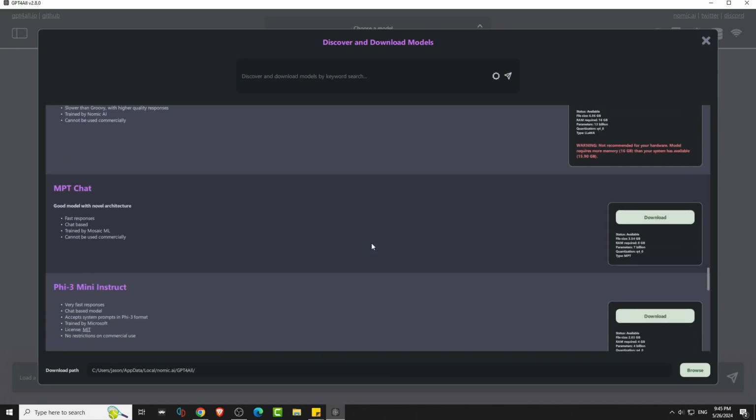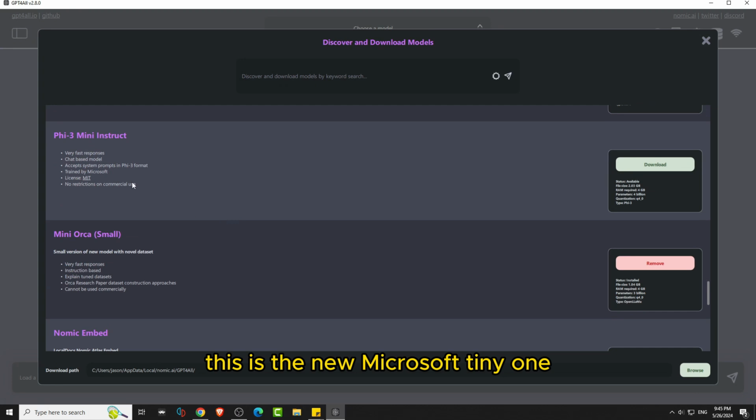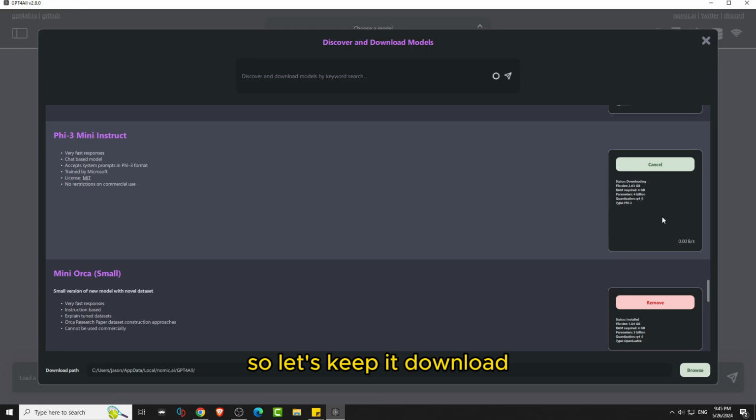Hermes, and this is a new Microsoft tiny one, the Phi. If you look at it here, it's only like 2 gigs. It uses 4 gigs of RAM. It has 4 billion parameters, so let's give it a download.